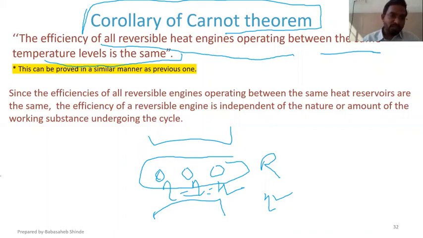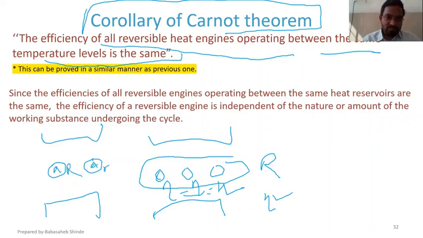Now I haven't proved this one over here, but you can prove this easily. For that, what you need to do, you will consider a source and sink. You will consider two engines, A and B, both reversible engines, with heat interactions and work produced.